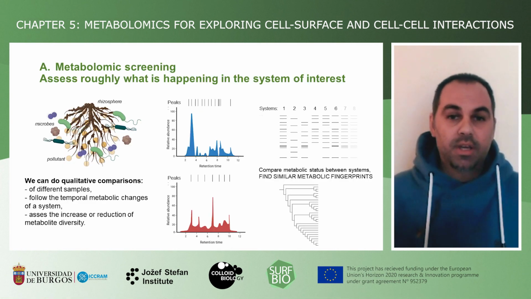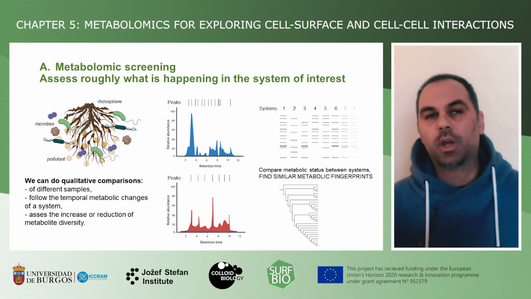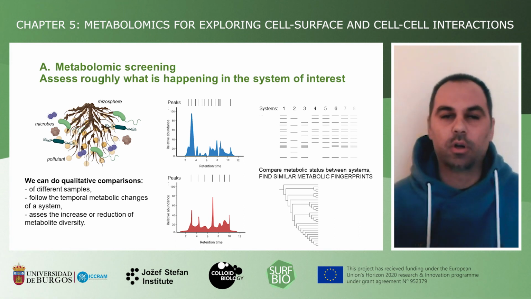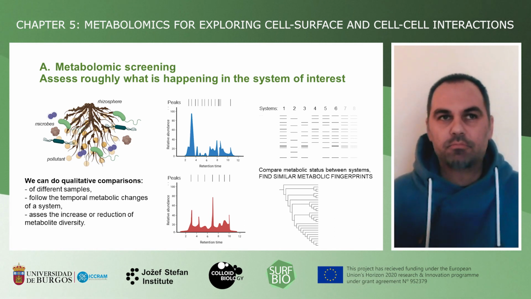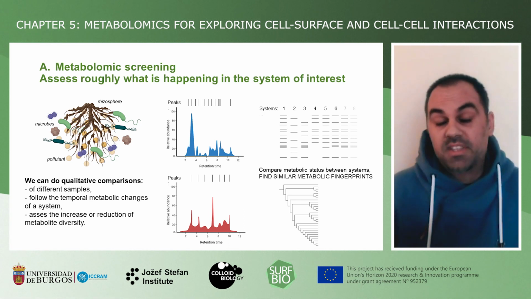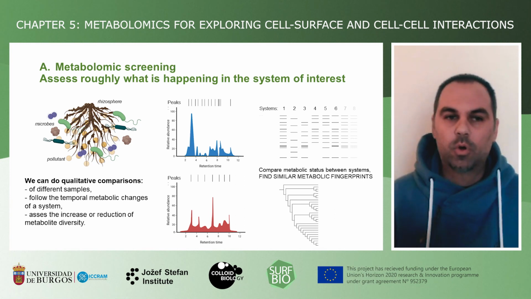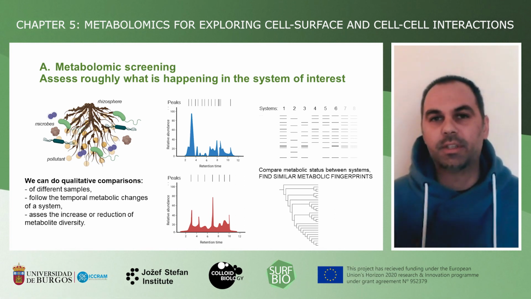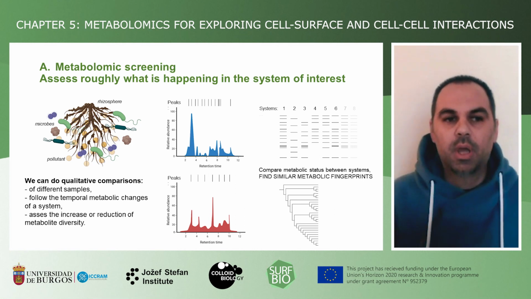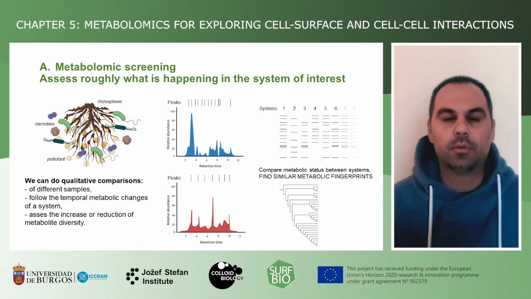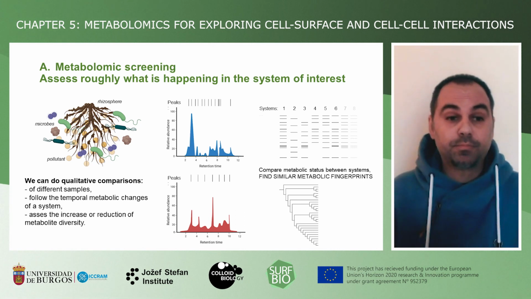If we look at the system as a whole, in the first case, and we are not bothered by the individual compounds that are present in the system, we can treat metabolic profiles something like fingerprints. This allows us to compare the samples between each other more qualitatively. We will see what the differences are, what the temporal changes in a system might be, and most importantly, we can say something about the increase or decrease of metabolic diversity.